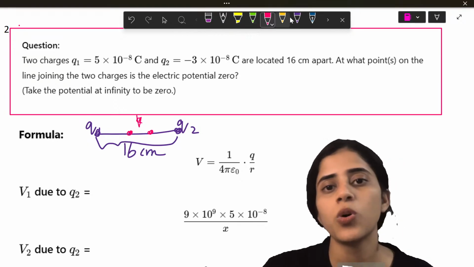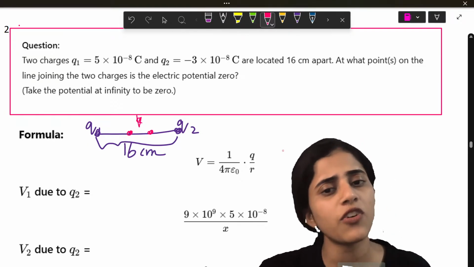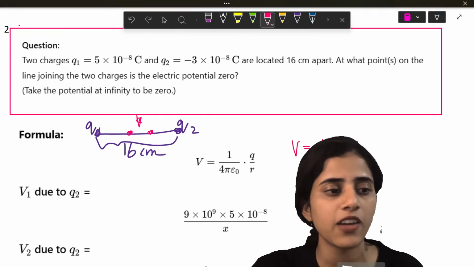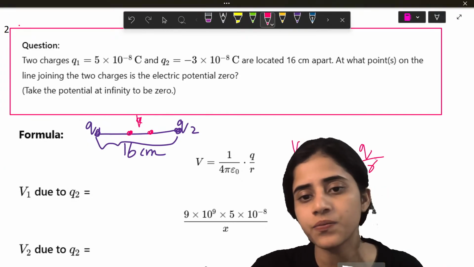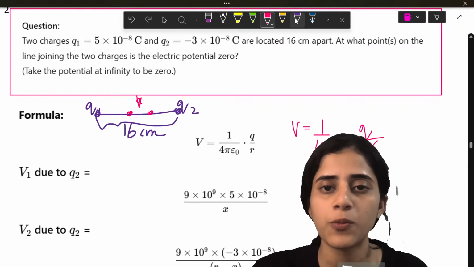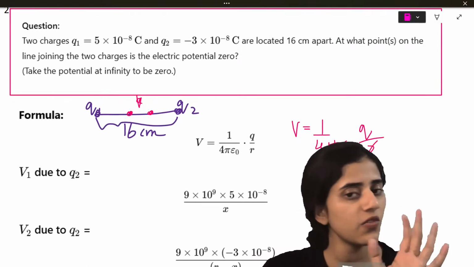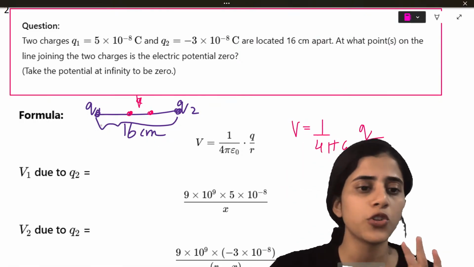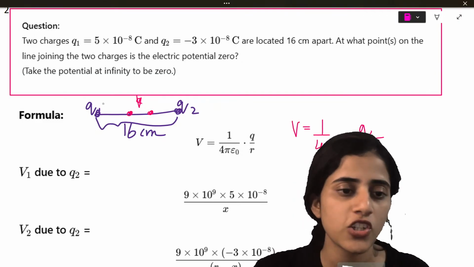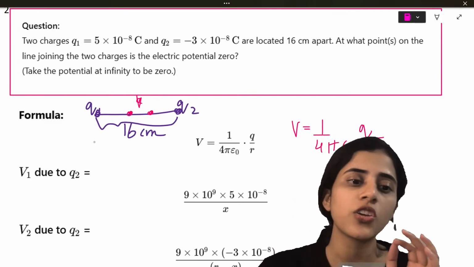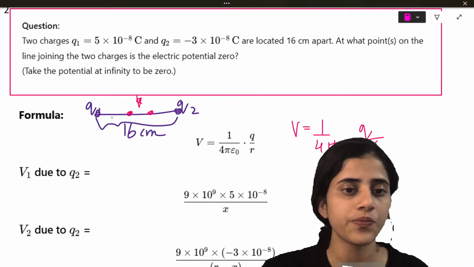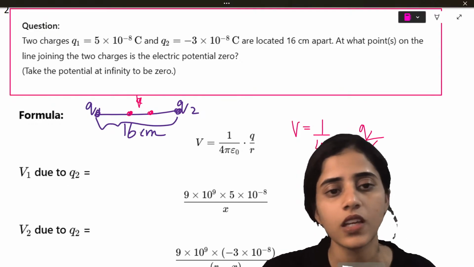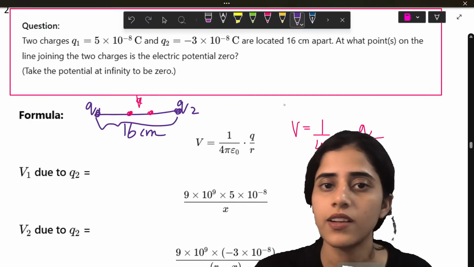Alright. So what will we do? First thing, write down the formula. The only formula for potential we know is V is equal to 1 by 4 pi epsilon naught Q by R. Isn't it? That is the only formula for potential we know. Let's substitute.